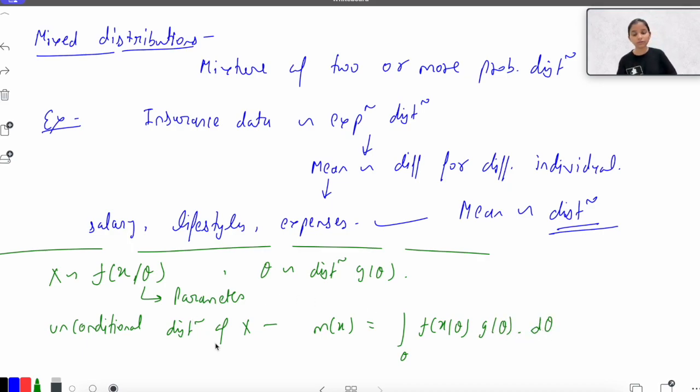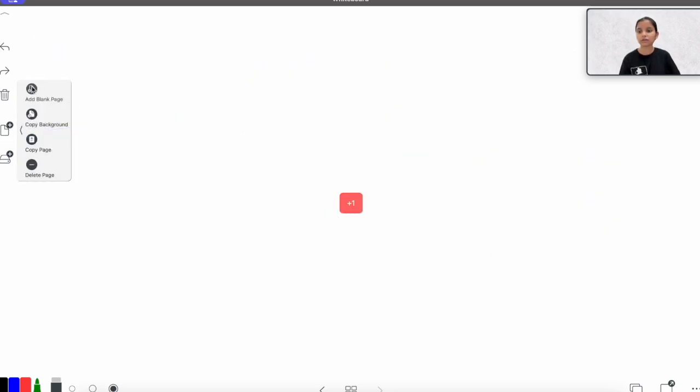Okay, so we need to take into consideration the distribution of theta in these cases for finding the unconditional distribution of x. If you have studied this before, then you must know that if my parameter is also following a certain kind of distribution, then we need to consider that distribution also. Yes, now let's try to understand this concept with an example. For that, we have a certain kind of distribution. Let's talk about the compound binomial.